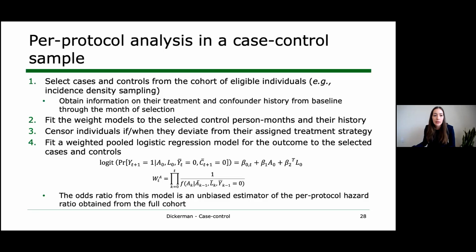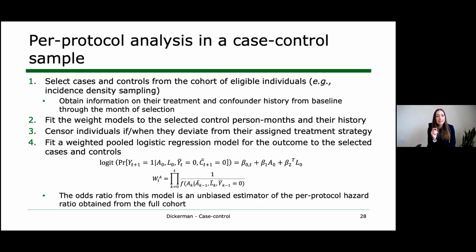And so to do this, what we're going to do is fit our weight models to the selected control person months and their history. And then we use the parameter estimates from those models to generate predicted probabilities for all person months, that is, for cases and controls. And then, just like in a cohort analysis, the final weight for each person at each time point is taken as the product of the weights for that person up until that time. And so again, this is why we need treatment and confounder history for the selected cases and controls.